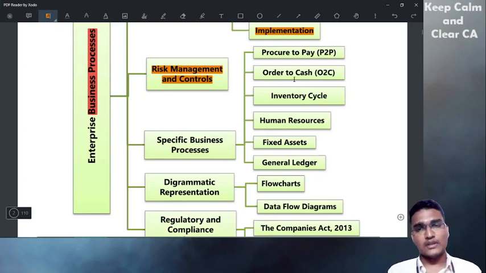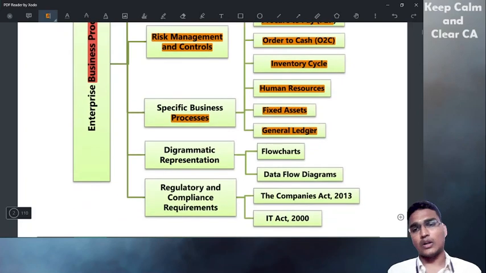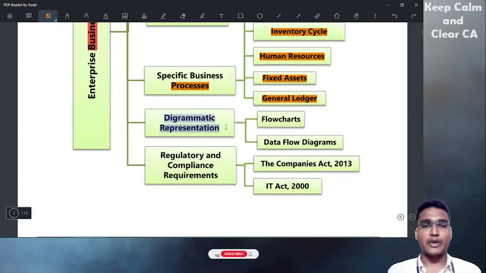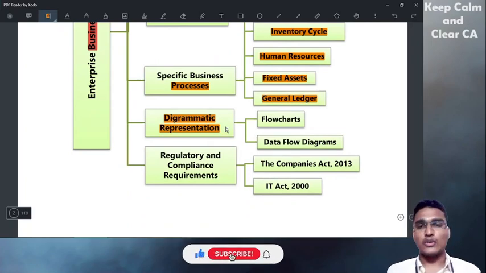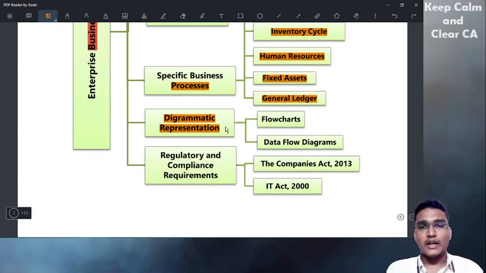We have to cover certain specific business processes like P2P, procurement to pay, O2C, order to cash, inventory cycle, human resources, fixed assets, and general ledger, and how all these processes happen in an organization. And then diagrammatic representation. If there is a big process, you cannot simply sit and explain it to everyone. So we have to make a diagrammatic representation so that everyone can understand easily, and also we can find out what the problems in the process are. Also, if you want to develop a process, that will be helpful.